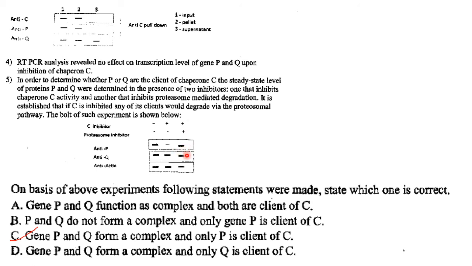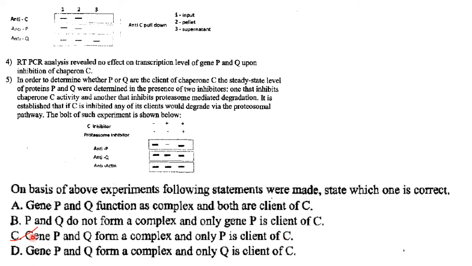And Q will naturally give a band because it is not a client of C. So you will get two bands, for P and Q, in the presence of C inhibitor and proteasome inhibitor. So with this experiment we can conclude that P itself is the client of C and P and Q form a complex.